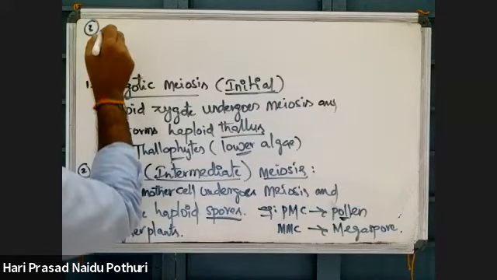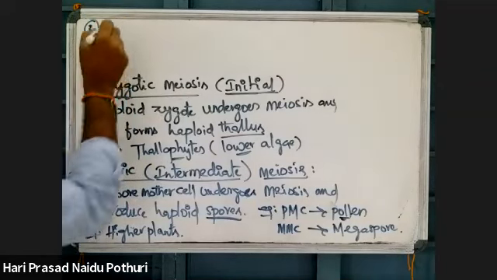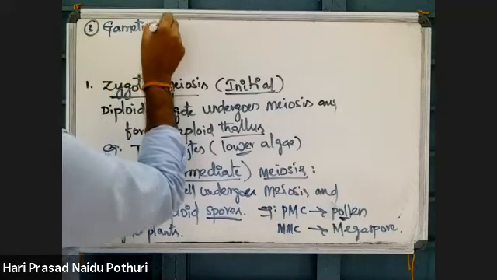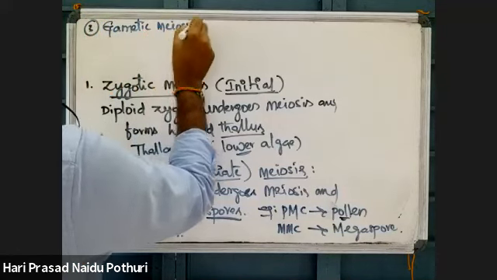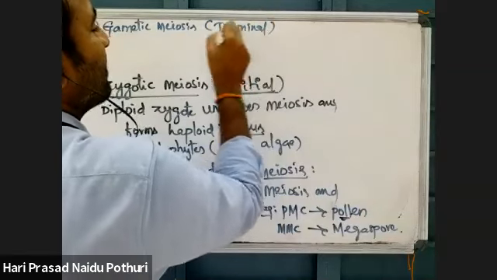The third one is gametic meiosis, or terminal meiosis. Gametic meiosis is also called the terminal stage of meiosis.